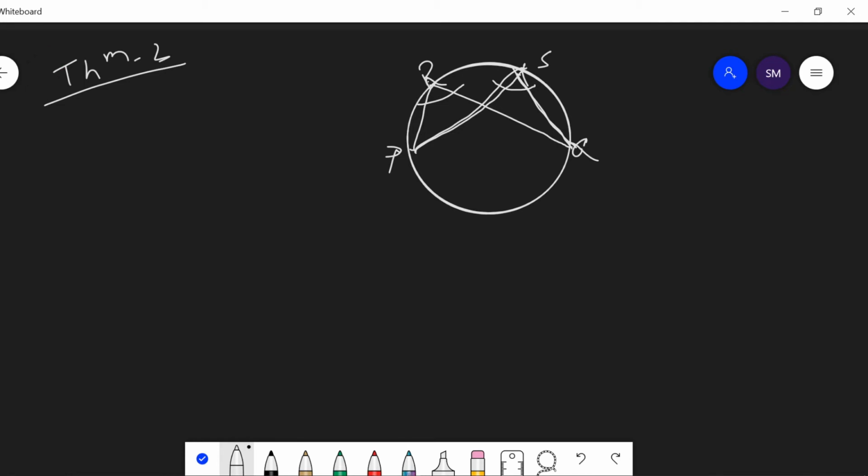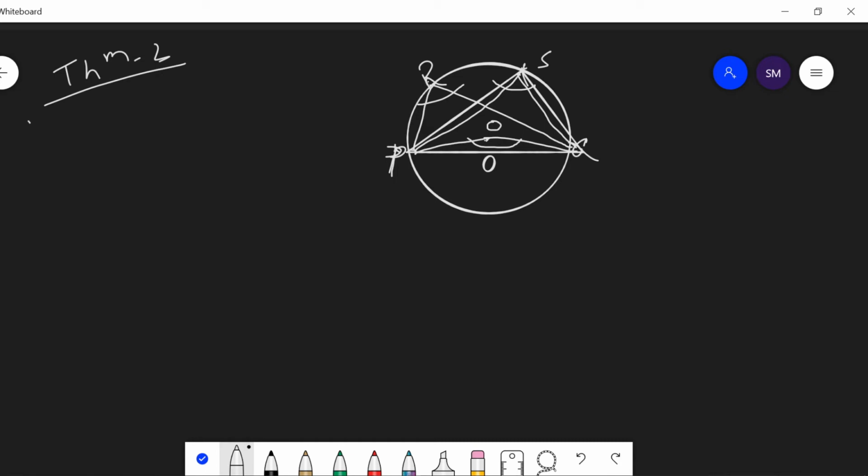Let O be the center of the circle and join PO and OQ. Then here O is the center and POQ is the angle which is subtended at the center of the circle.